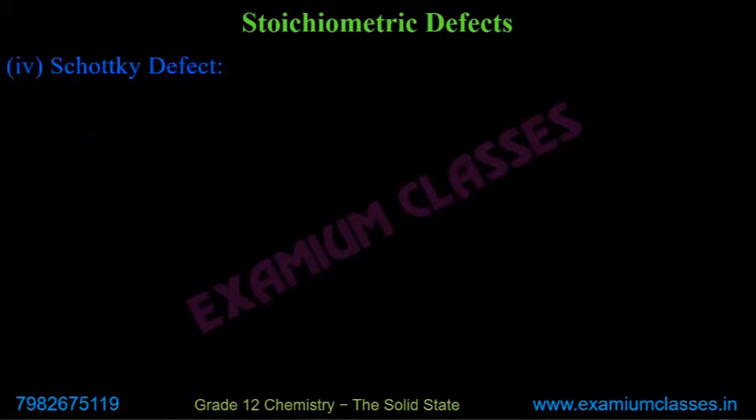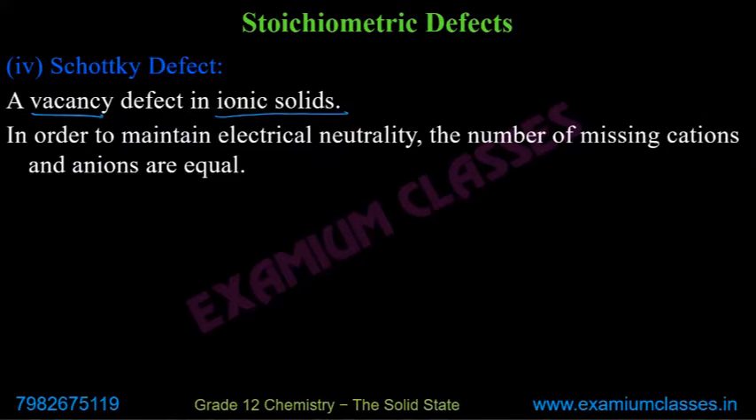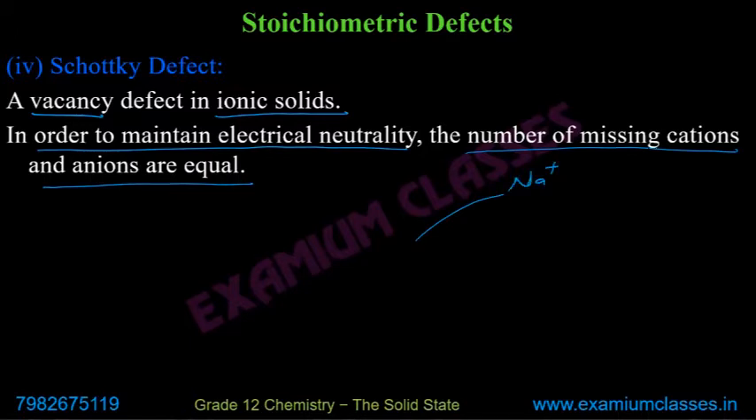Next, Schottky defect. Again in ionic solids. It is a vacancy defect in ionic solid. Frenkel defect is both vacancy and interstitial defects simultaneously. Schottky defect is actually a vacancy defect in ionic solid. How can it happen? This is actually balancing the charges. In order to maintain electrical neutrality, the number of missing cations and anions are equal. Normally, if we talk about NaCl, if one Na+ goes out, one Cl- will go out of the solid